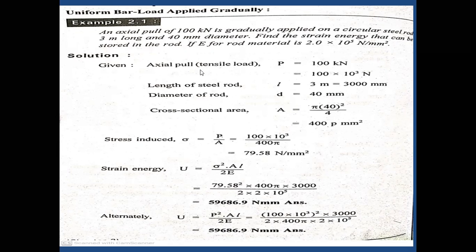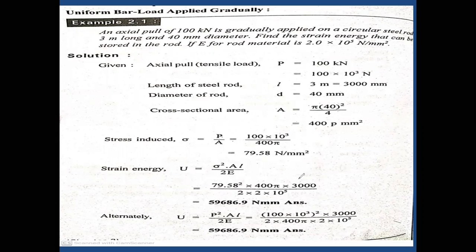The cross section area is pi by 4 d square. Why? Because the rod is circular, as given in the problem. Circular steel. The strain energy equals sigma square AL by 2E.